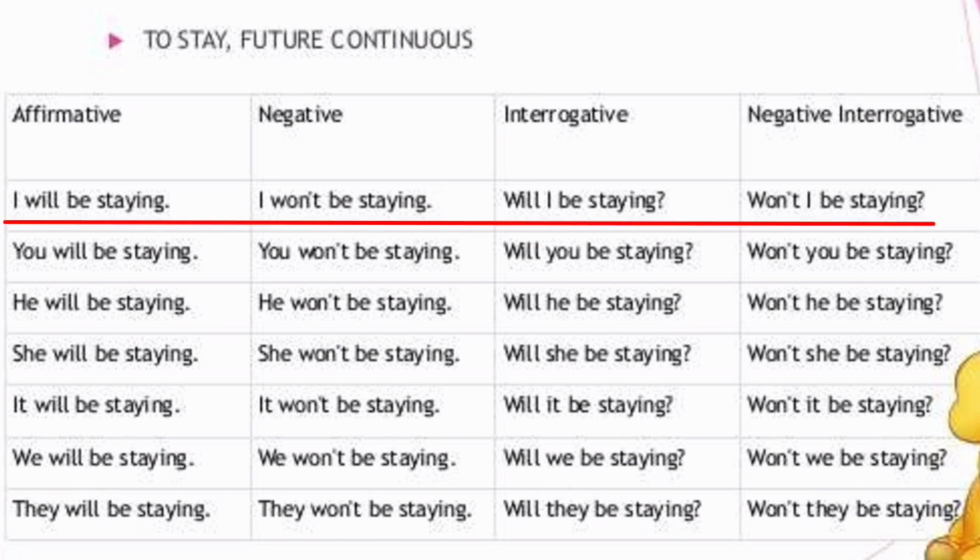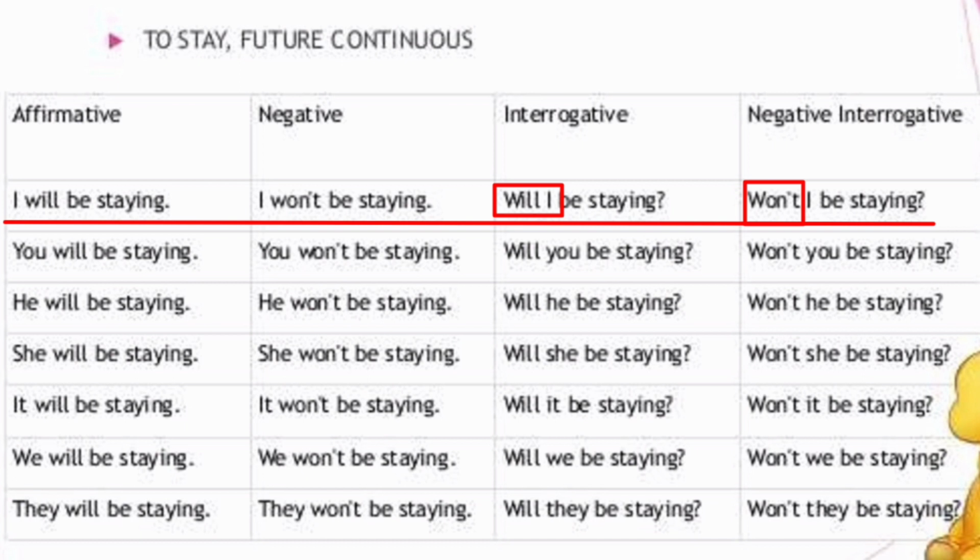First one, I will be staying. It is an affirmative sentence. The negative one is I won't be staying. If it is interrogative, will I be staying? Here, will is the auxiliary verb. When we pose a question, we should use the auxiliary verb in the beginning. Won't I be staying? Won't is short form for will not.